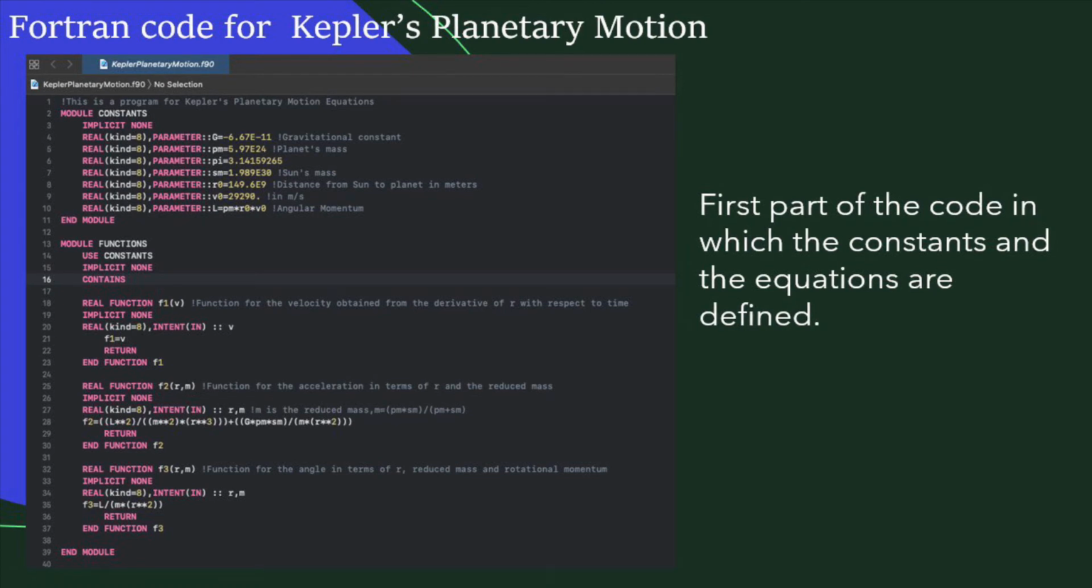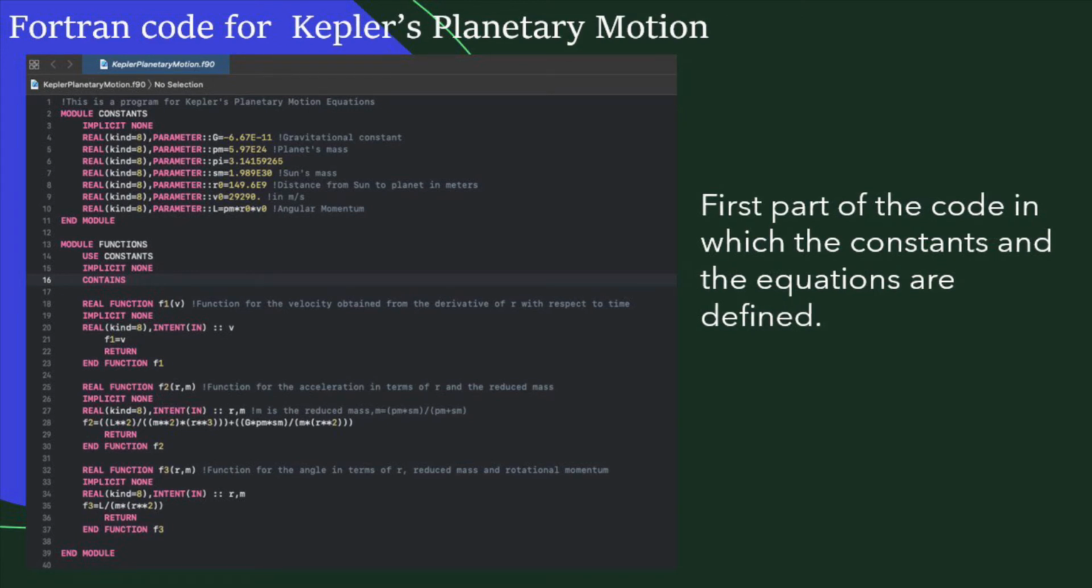The second function is the equation obtained for the acceleration, or the derivative of the velocity with respect to time, which is equal to the angular momentum squared divided by the reduced mass squared multiplied by the radius to the power of 3, plus the product of the gravitational constant, the planet's mass, and the sun's mass divided by the product of the reduced mass and the radial distance squared. This function f2 depends on the reduced mass and the radial distance.